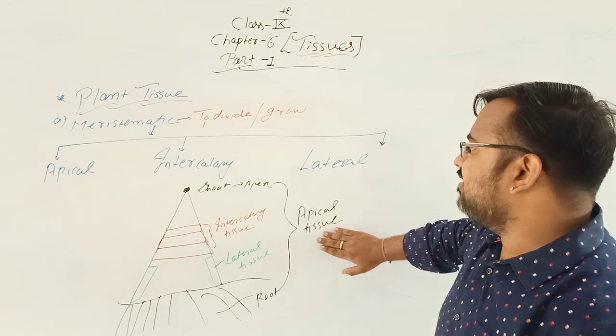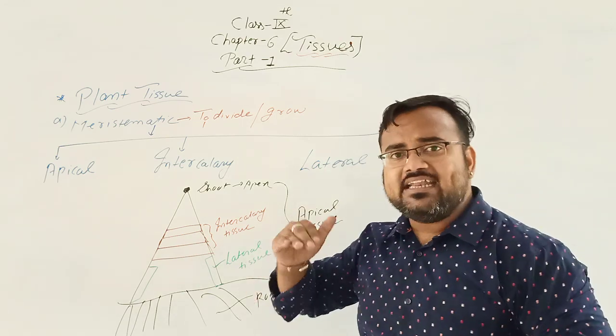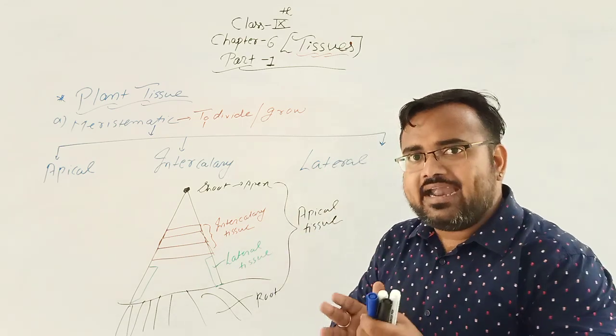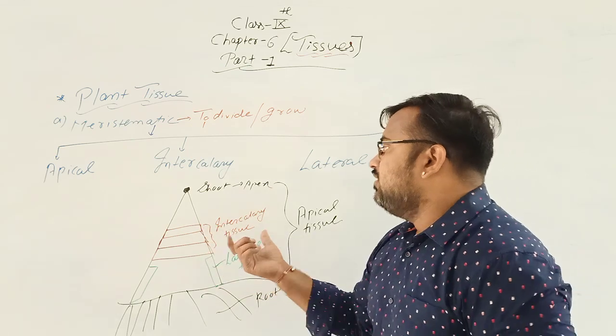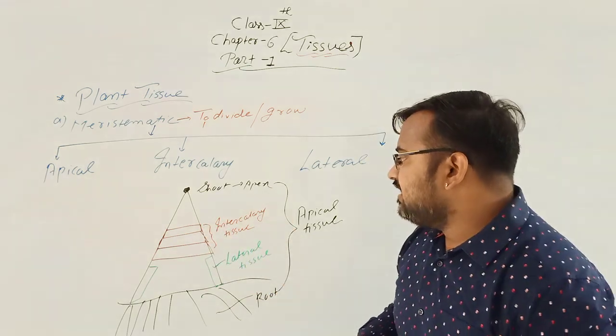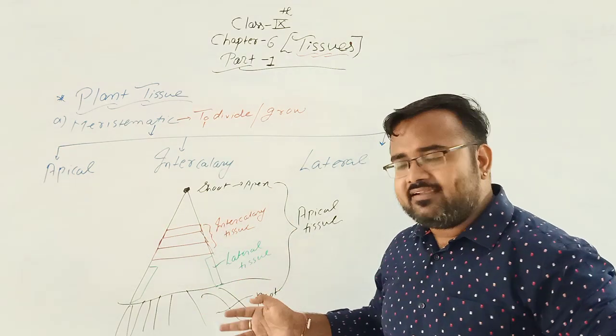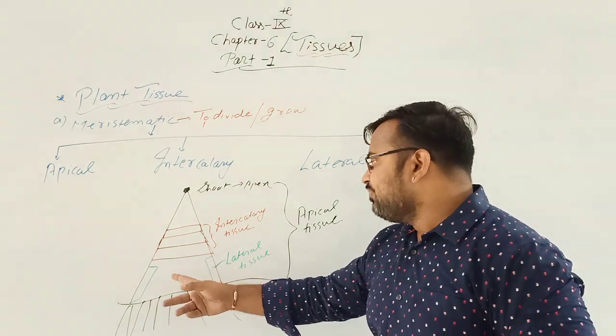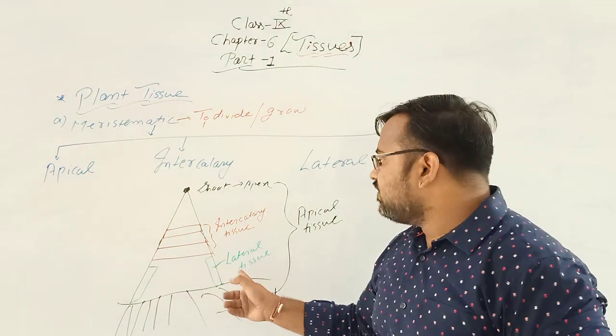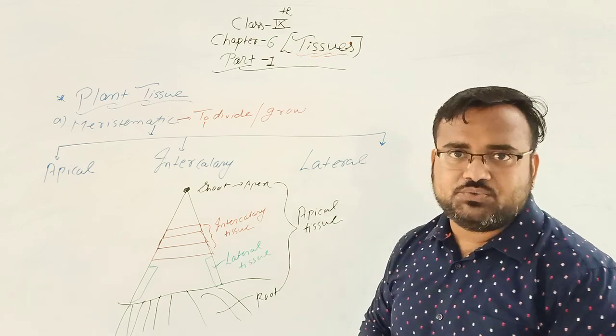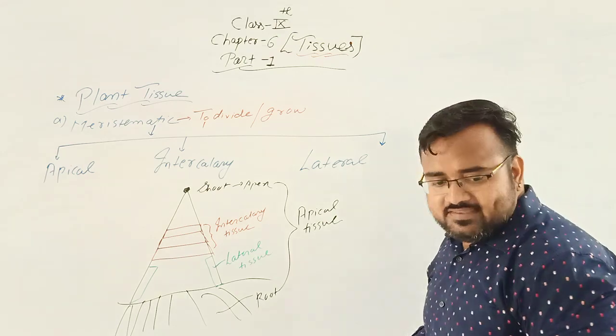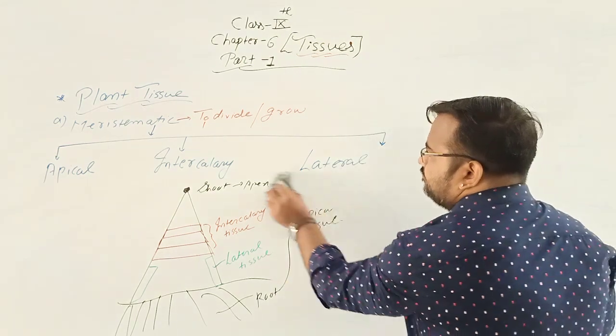At the internodal part, the middle part, the tissues present are known as intercalary tissue, and at the lateral, side or periphery surfaces, the tissues present are known as lateral tissues. We'll see one by one in detail.